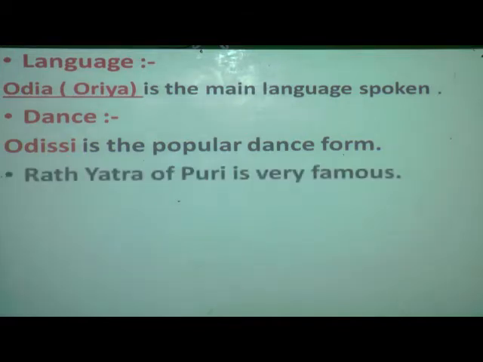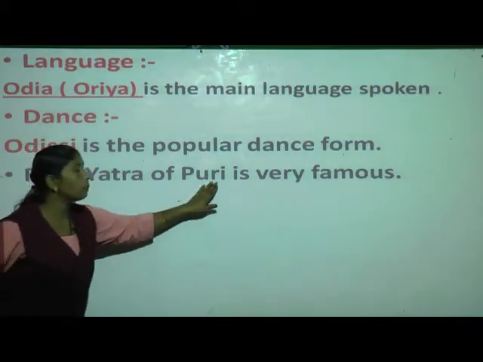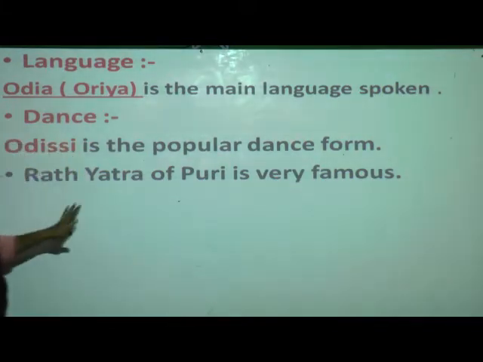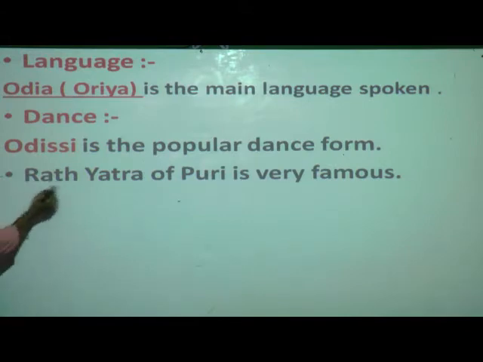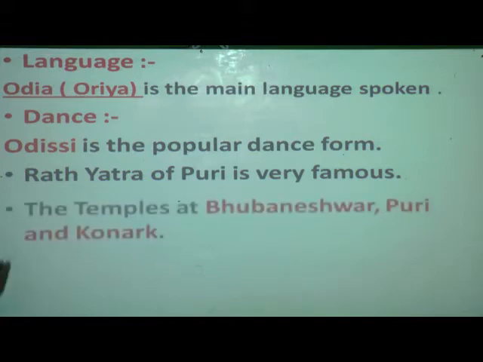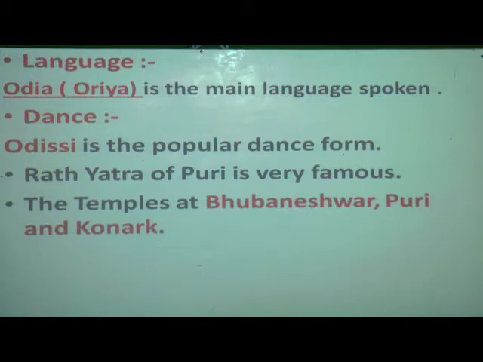Now, what is the festival? Come to the point of festival, Rath Yatra. Okay, what is Rath Yatra? It is of Puri, Puri Jagannath. It is very famous in Odisha. To see this Rath Yatra, so many people come there. What is special? Rath Yatra. Now temples at Bhubaneswar, Puri and Konark. In Odisha, these are the important festivals. So tourists mostly go to see these.